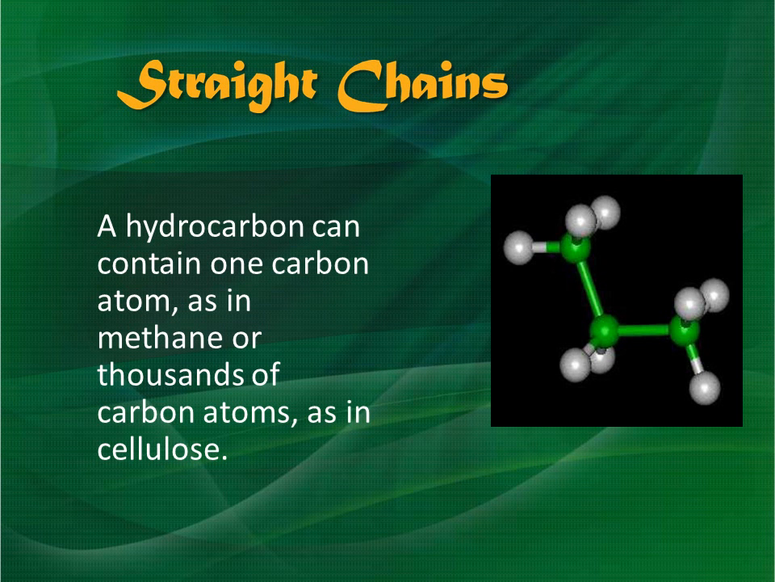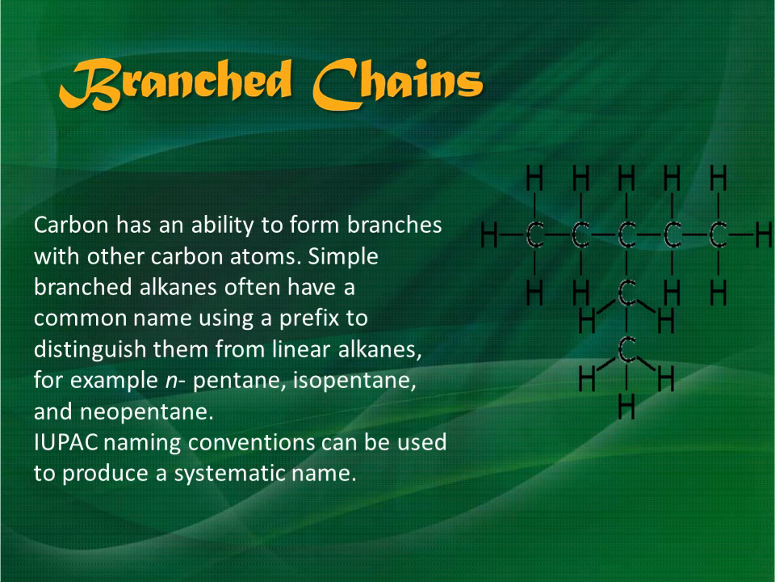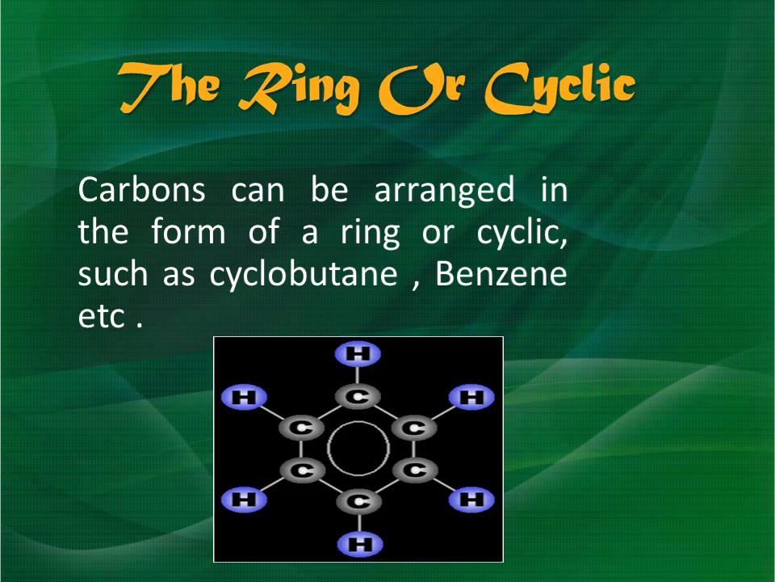Straight chains. A hydrocarbon can contain one carbon atom as in methane or thousands of carbon atoms as in cellulose. Branched chains. Carbon has the ability to form branches with other carbon atoms. Simple branched alkanes often have a common name using a prefix to distinguish them from linear alkanes, for example, n-pentane, isopentane and neopentane. IUPAC naming conventions can be used to produce a systematic name for the branched chain hydrocarbons.